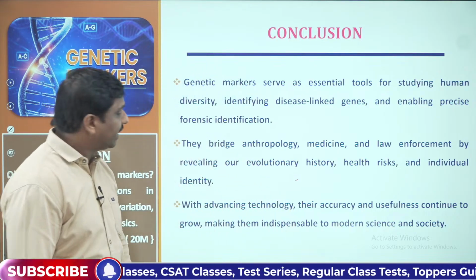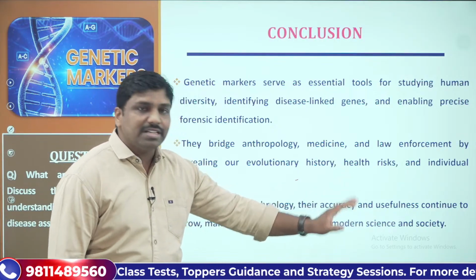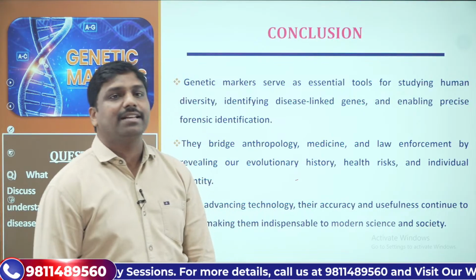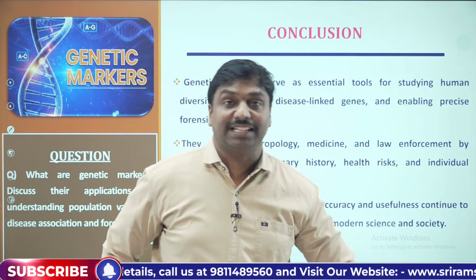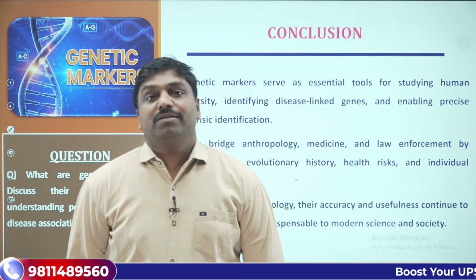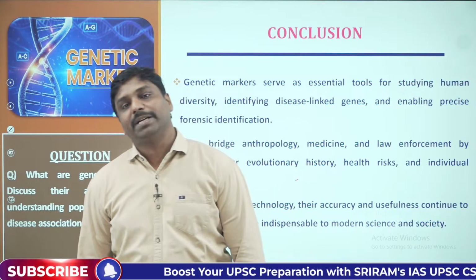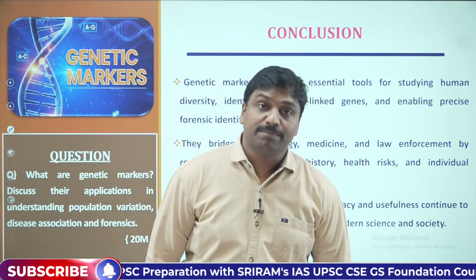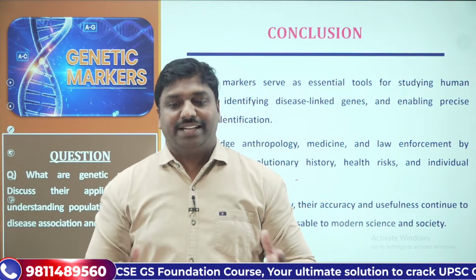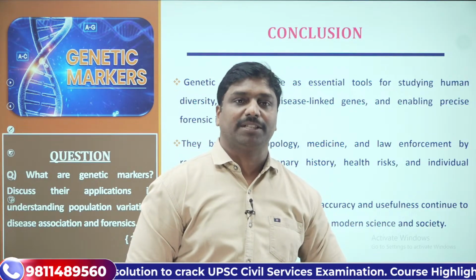Then finally, you can say that with advancing technology, their accuracy and reliability continue to grow, making them indispensable to modern science and society, particularly forensic science. So that's how you can say that genetic markers are helpful not only in forensic medicine and forensic science, they also help in genetic disease disposition, and in understanding population variations. So that's all, and that's how you can conclude the concept.